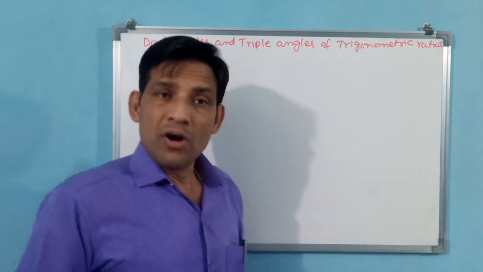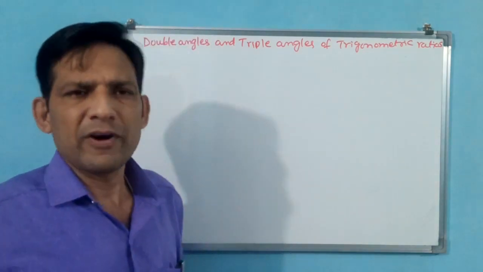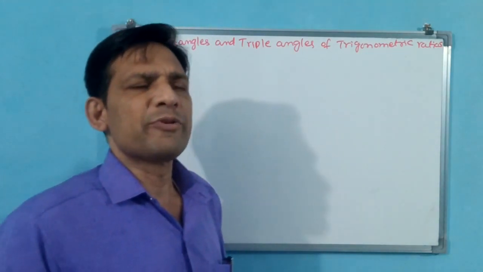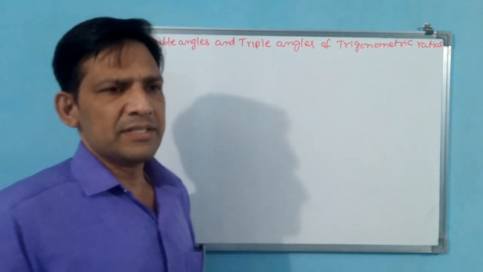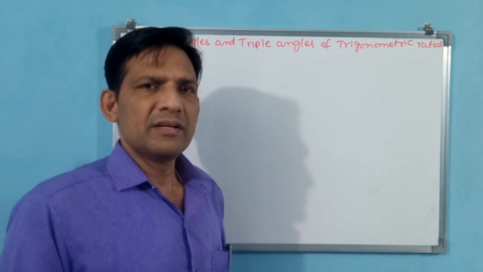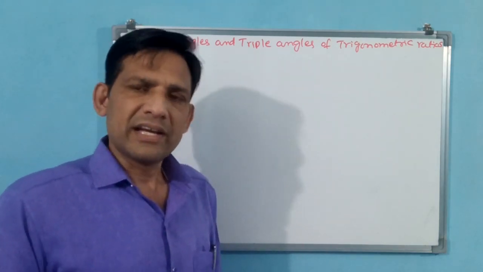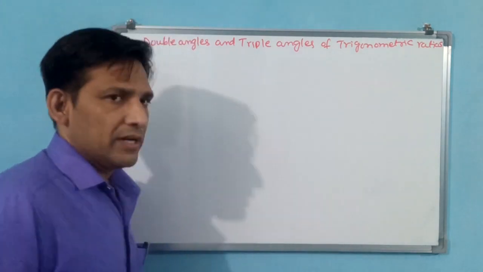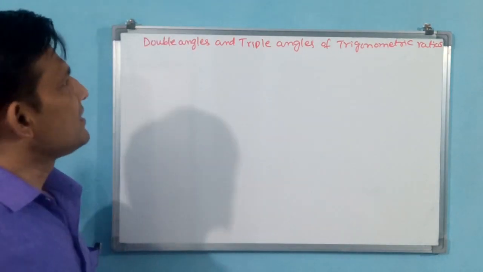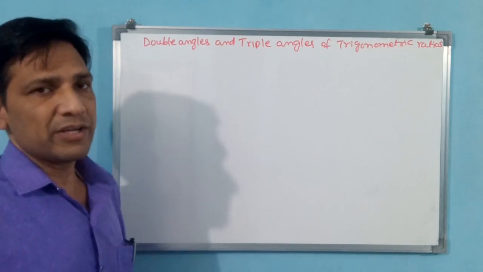But these you also have to learn by heart. Trigonometric formulae, ratios, values, all you have to learn by heart. These will be applicable for trigonometry, geometry, calculus, and somewhere else also. Now let us see double angles and triple angles of trigonometric ratios.